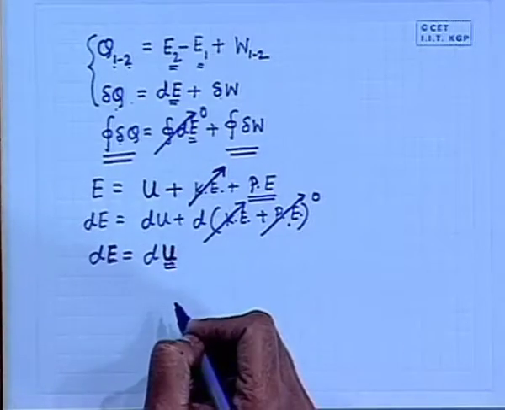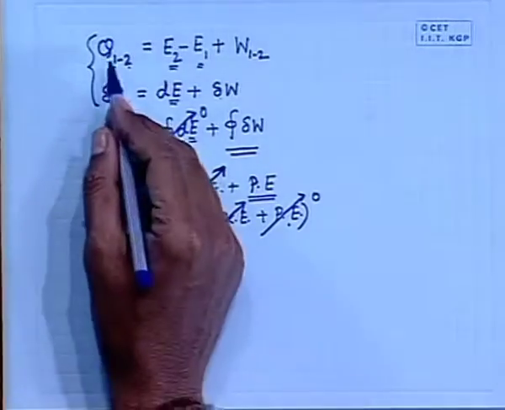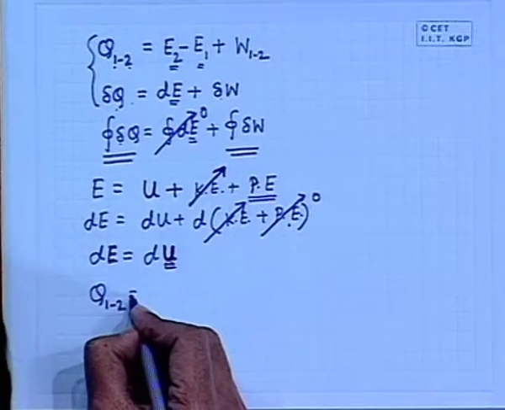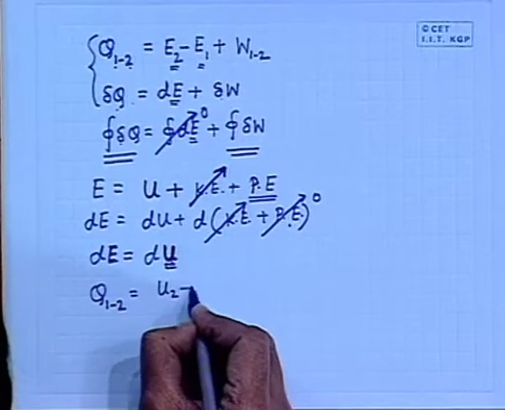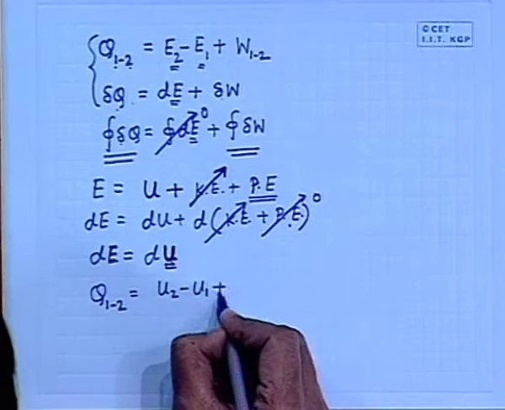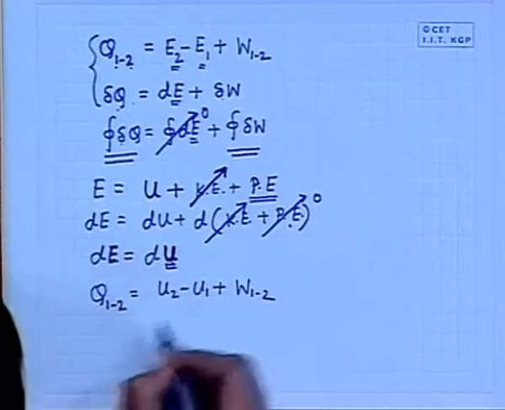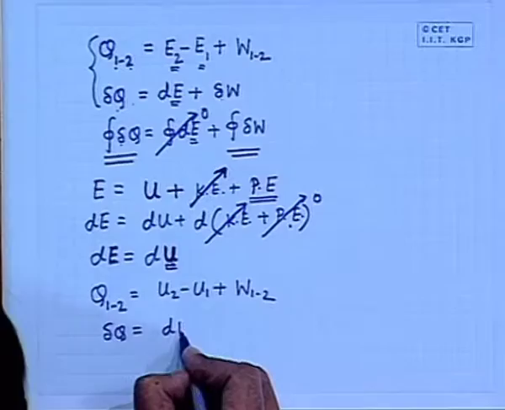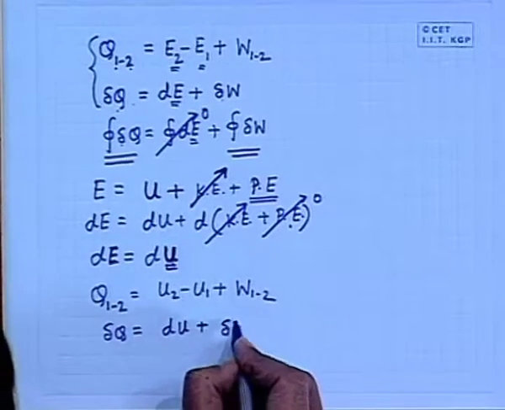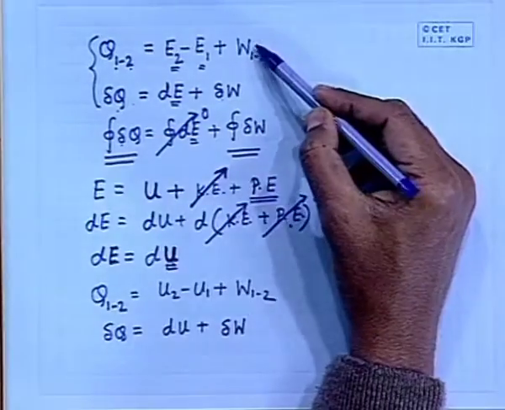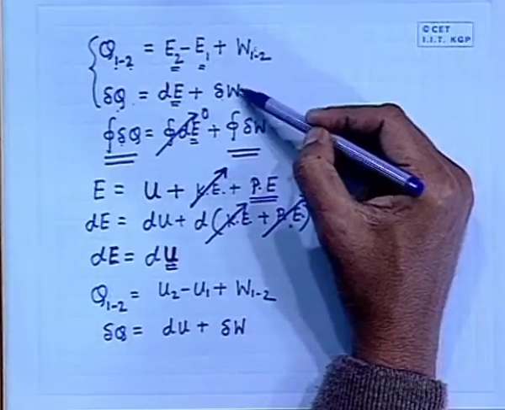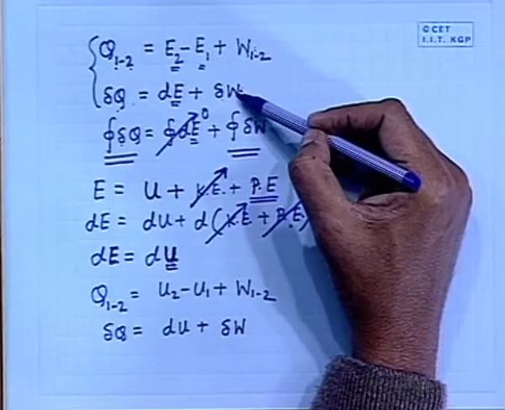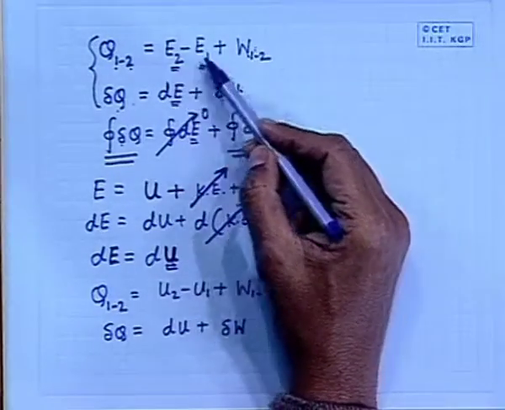we will refer to U only. With this in mind, we can write for a closed system Q12 is equal to U2 minus U1 plus W12. In differential form, delta Q is dU plus delta W. Now you see that this is the first law when no restrictions about the system were given. It is valid for a closed system, whatever may be its internal energy.